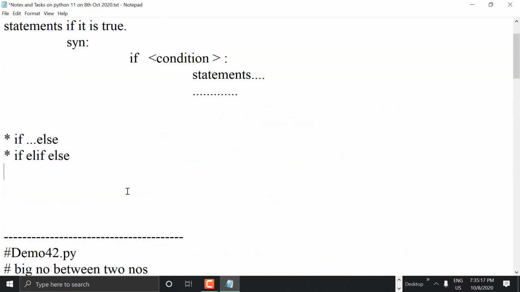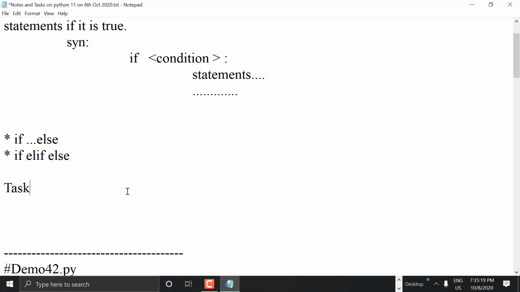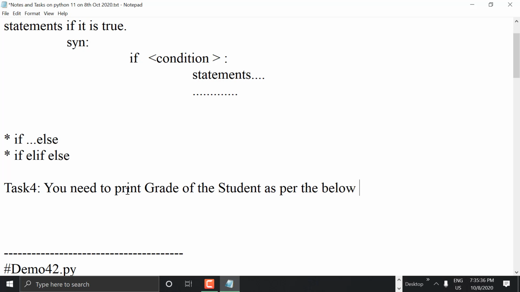So you need to print the grade of the student as per the below conditions. So what are the conditions?